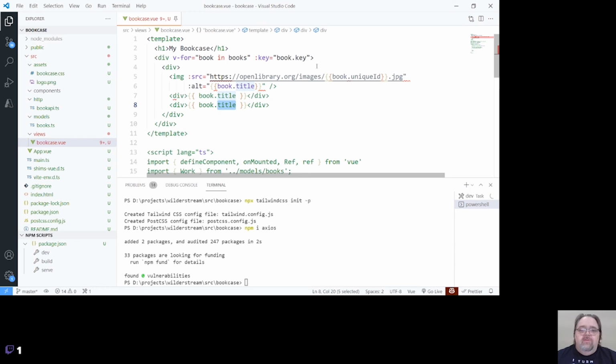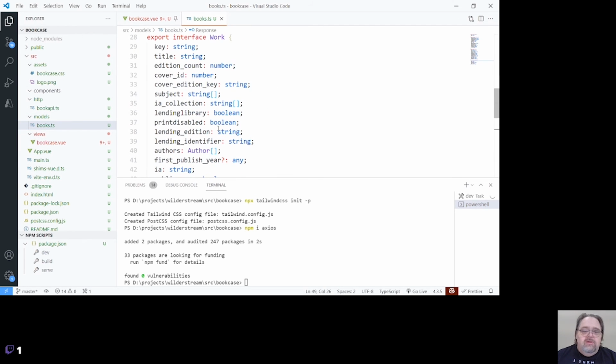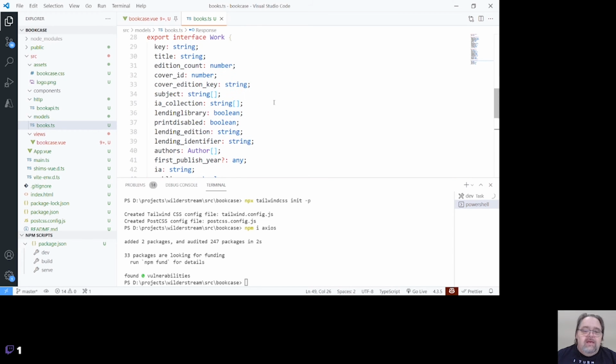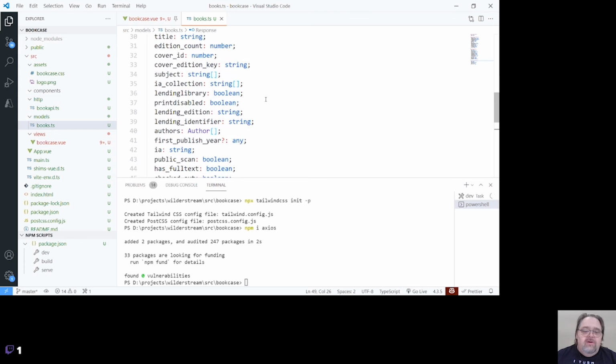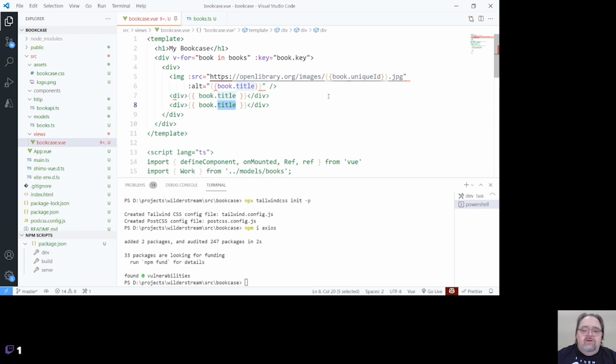And here, if we go back and look at our model, you can see that the book title, key, subject, etc. has the idea of the authors. And so we're going to want to just grab the first author. We could make this a little prettier later by saying authors 0.name.